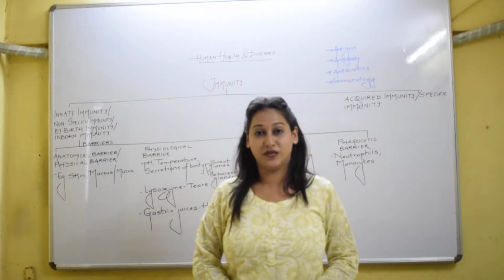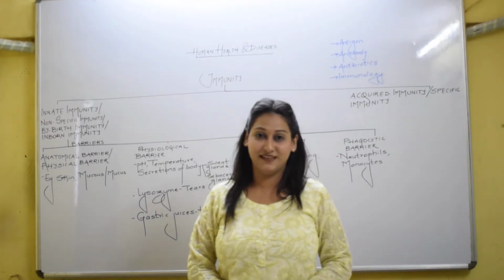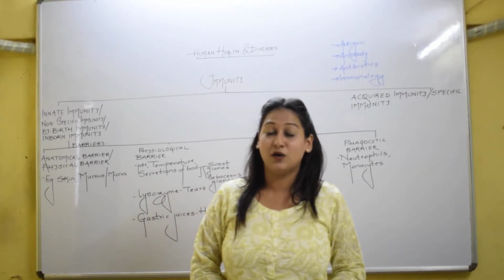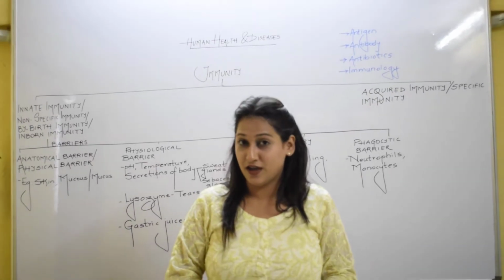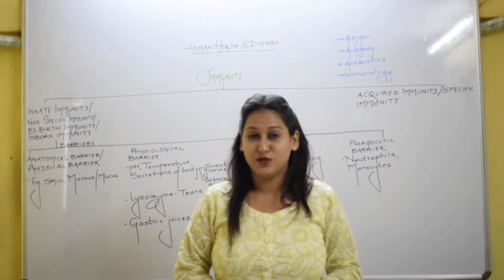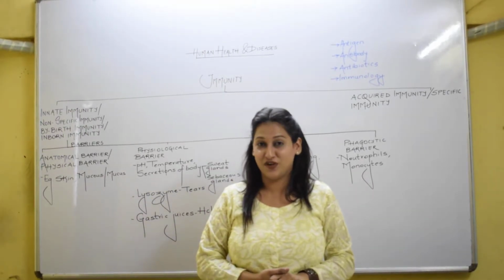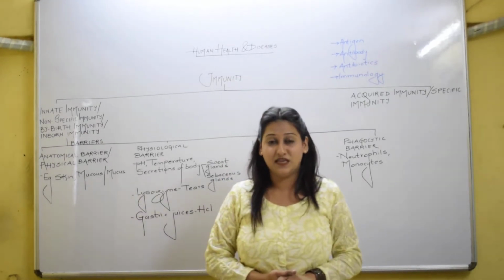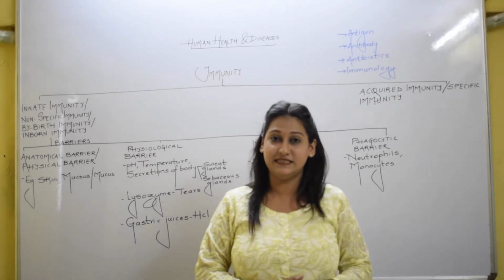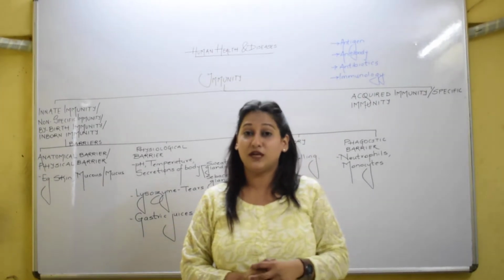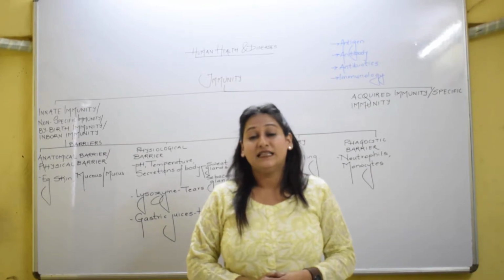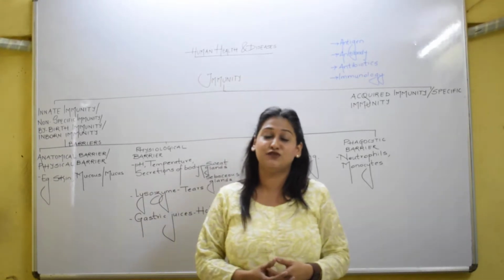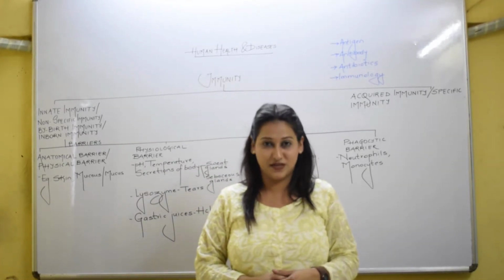Today, we are going to begin with a topic called human health and diseases. Well, during your school days, you must have studied different types of systems. If I ask you about the central nervous system, you would say that it comprises the brain and spinal cord. If I ask you about the digestive system, you would say that it begins from the mouth and ends at the anus. If I ask you about the excretory system, you would say that it comprises the kidneys, ureters, and bladder, which help us with excretion and removal of toxic material.